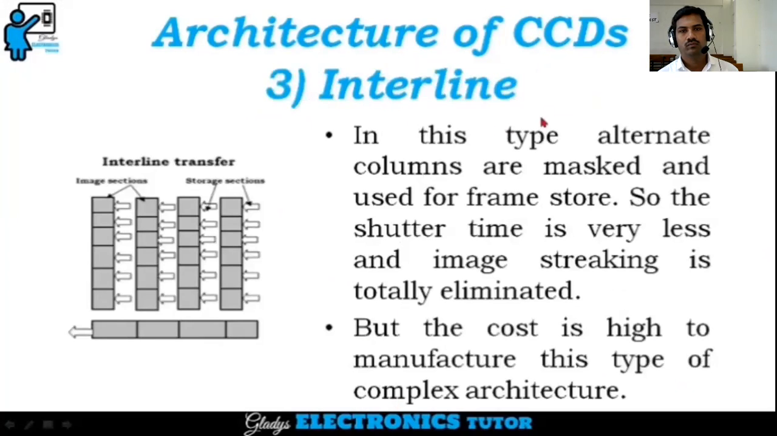The third type is interline. In this type, alternate columns are masked and used for frame store, so the shutter time is very less and the image streaking is totally eliminated, but the cost is high to manufacture this type of complex architecture.